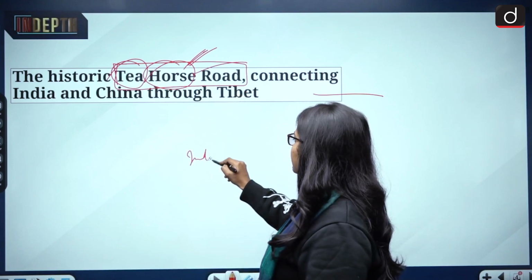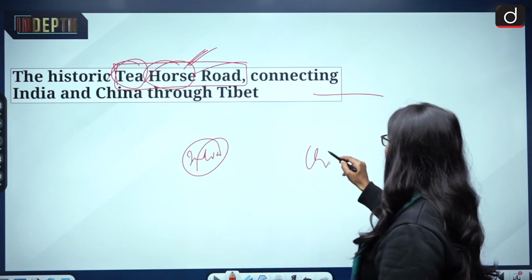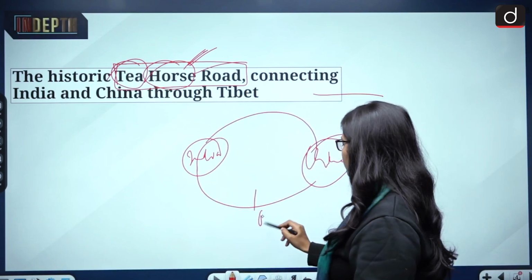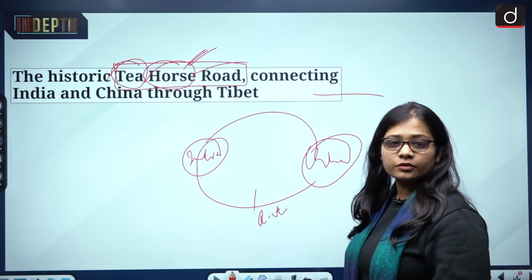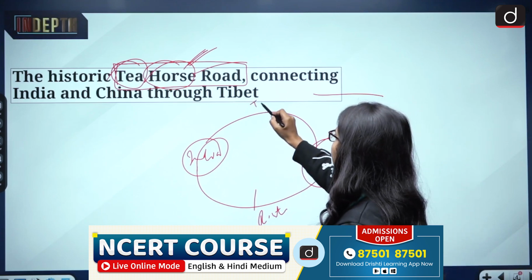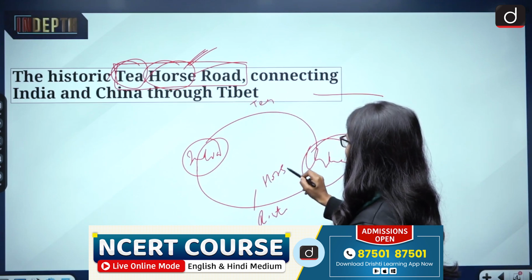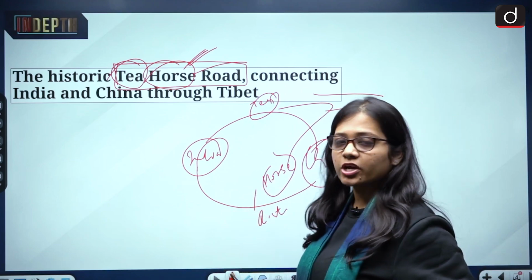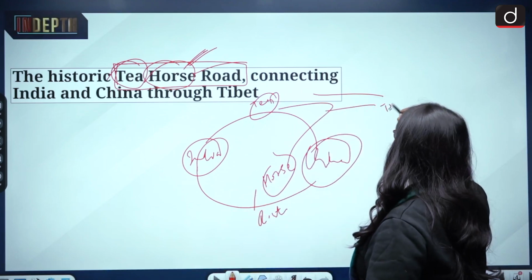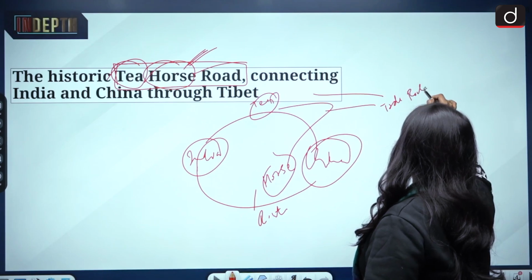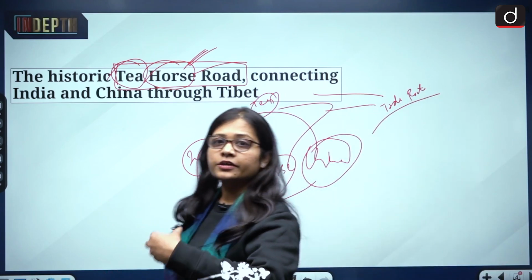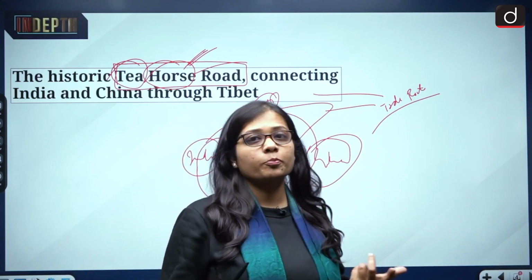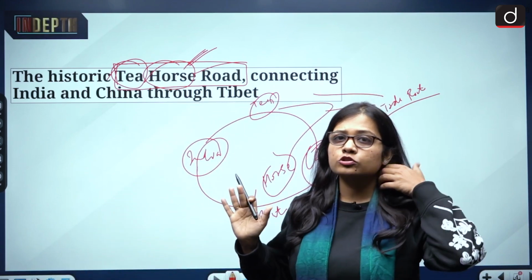Now imagine this is India, this is China, and India and China are connected by a route, and on this route the trade of tea and horse is taking place. And this is not only between India and China; this is also a trade route through which the trade from China reaches Asian countries and also the European countries. So we will be looking at the map of it also.